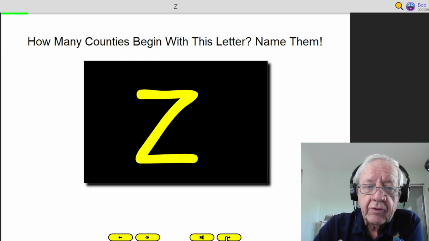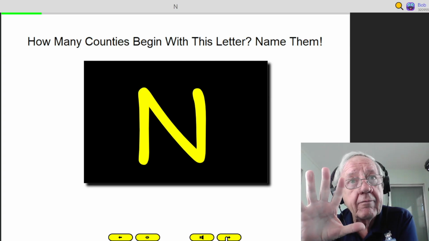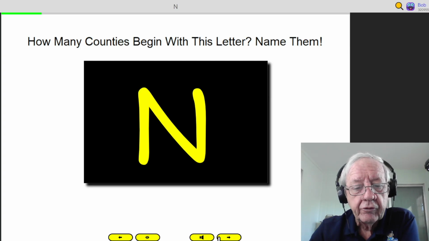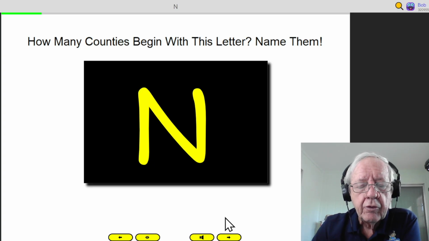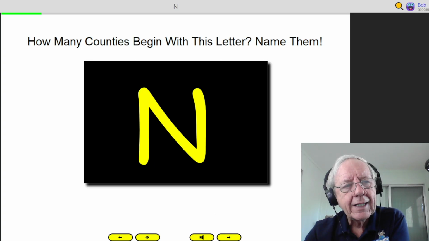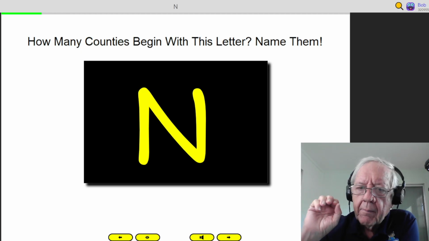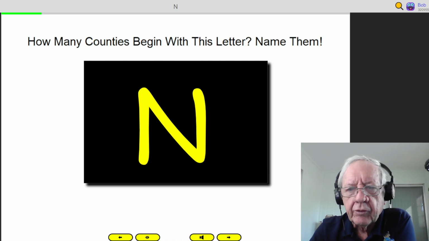This is an easy one. Zapata, Zavala. There are 2. This one, N, 5 start with the letter N. Nacogdoches, Navarro, and we'll show that it is in fact 5. Nacogdoches, Navarro, Newton, Nolan, Nueces. That's how that game works. Again, that's in teacher discussion. Display that on the screen and lead the students through.